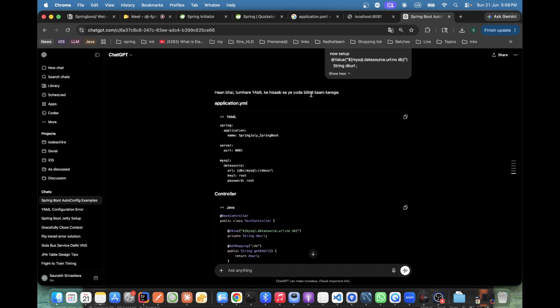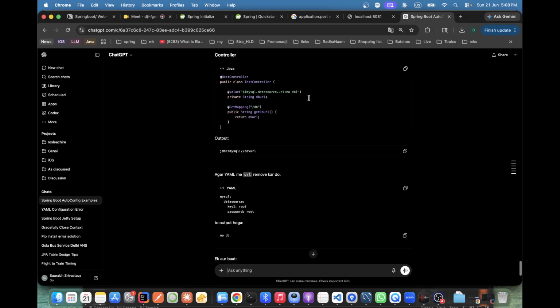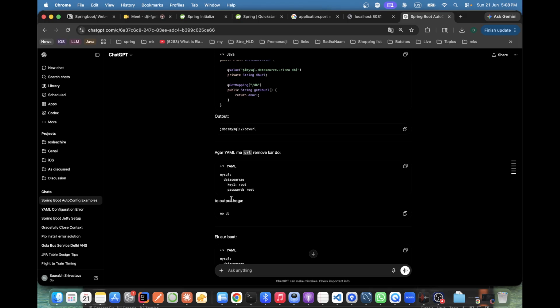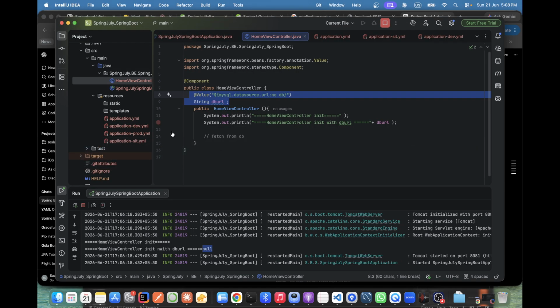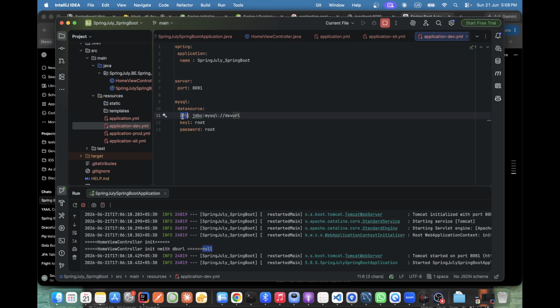It will definitely work. See why it's not working, that we need to check. Remove the URL. Which URL? Output URL. Where are we keeping the URL? Are we keeping the URL anywhere? The URL is there, man. Oh, that is fine.